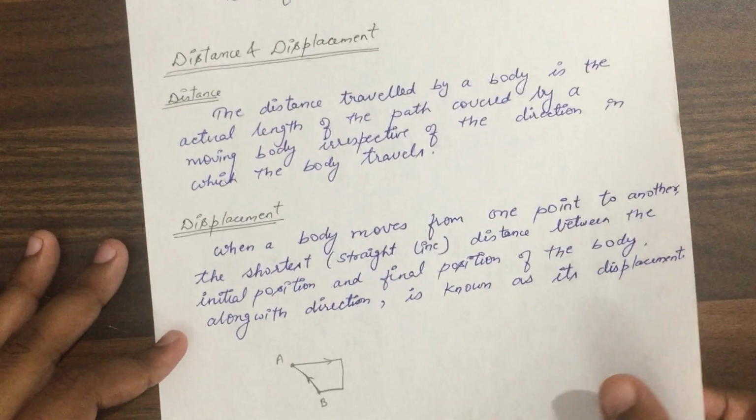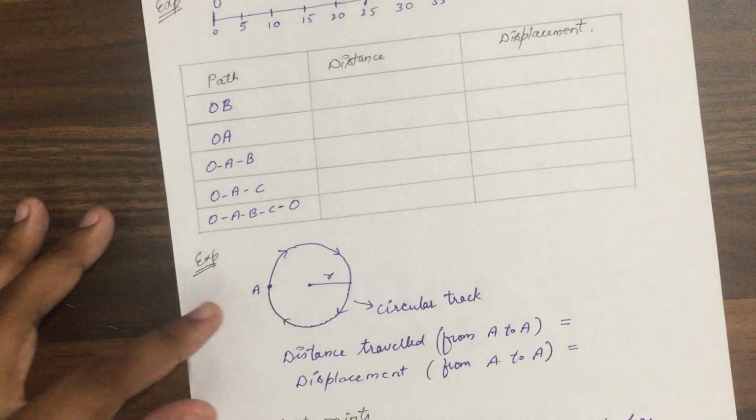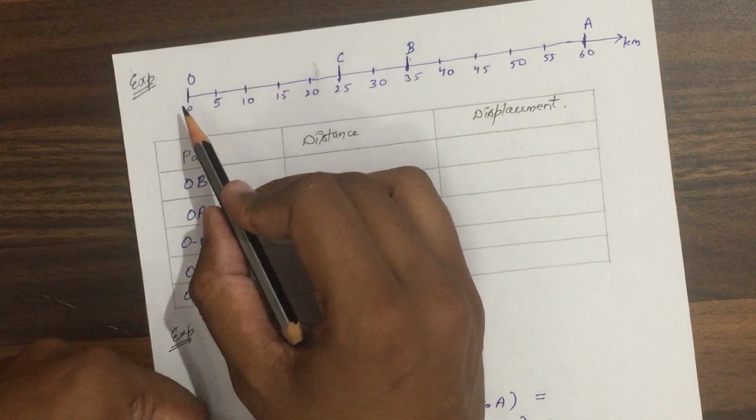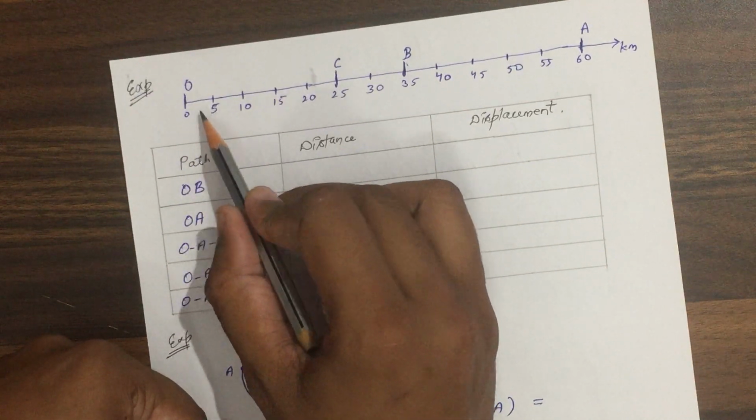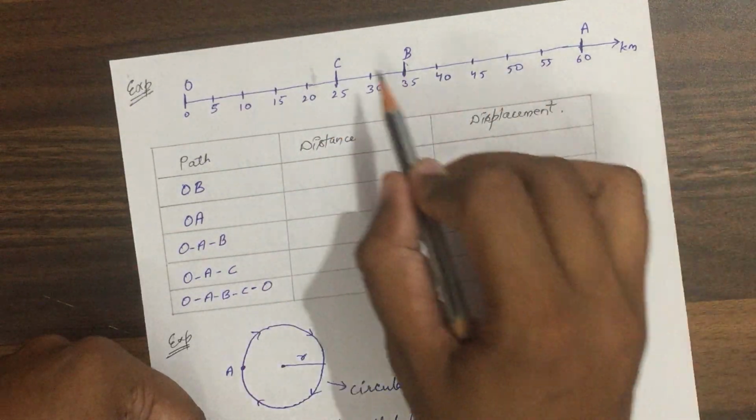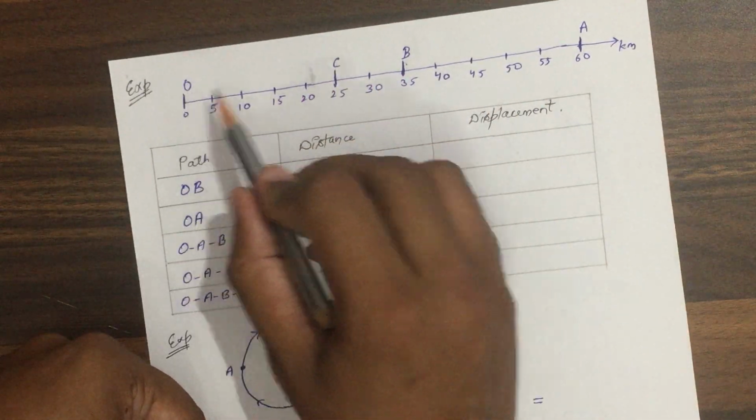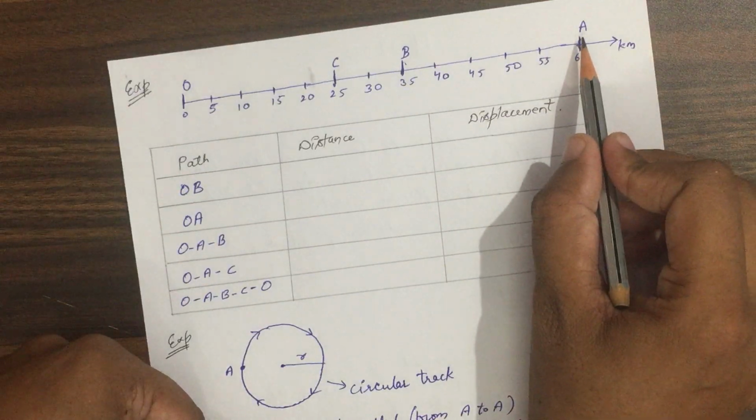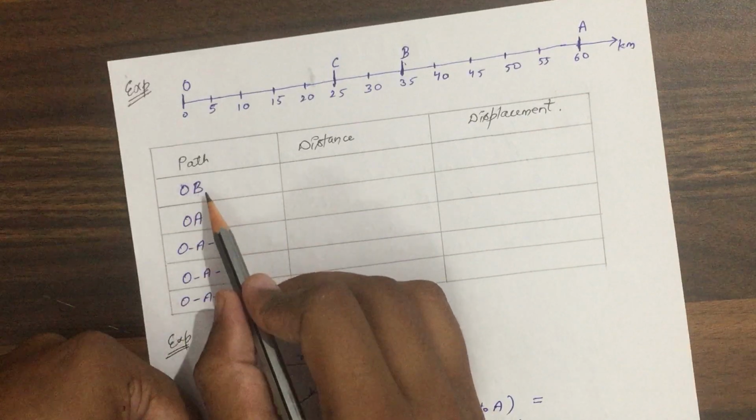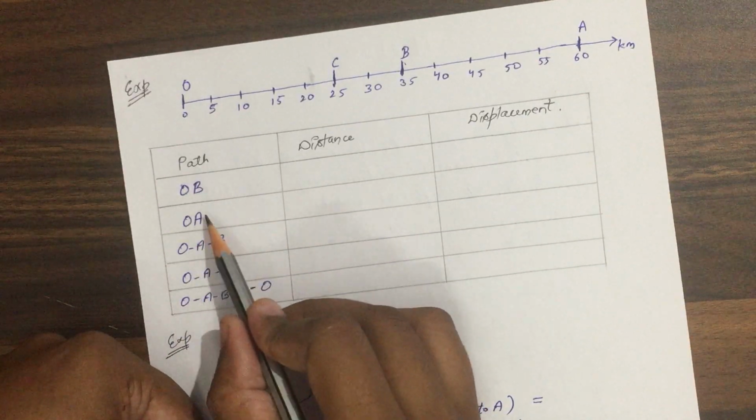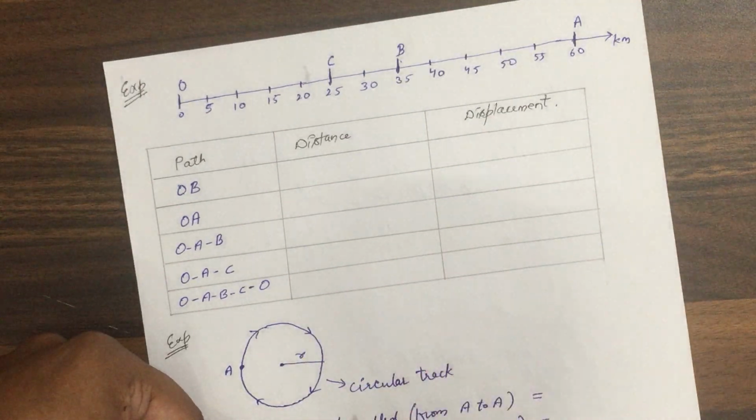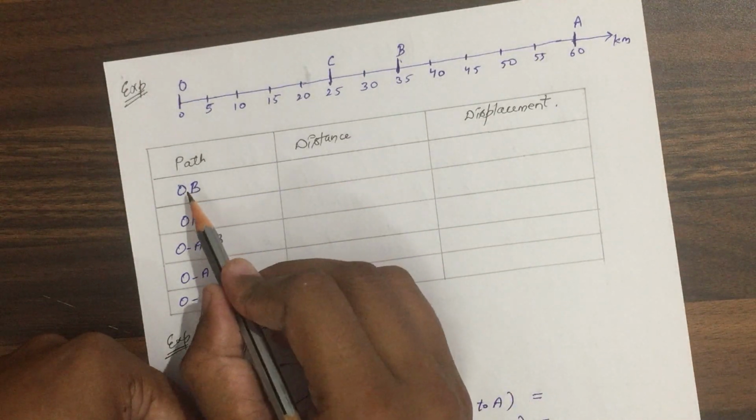Let us take another example, it will be easy to understand. Okay, suppose this is a path. Okay, I have marked distances in kilometer. This is 0, 5, 10, like this I have marked, and some positions like O, C, B and A I have also marked them. Now these are the paths OB, OA, and we have to write the corresponding distance and displacement. Okay, so let us take path OB.